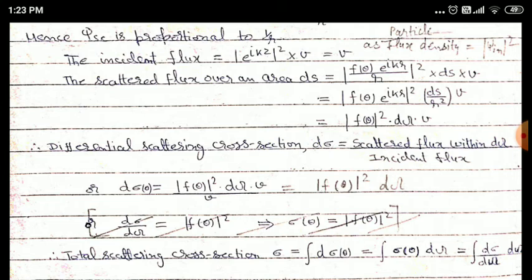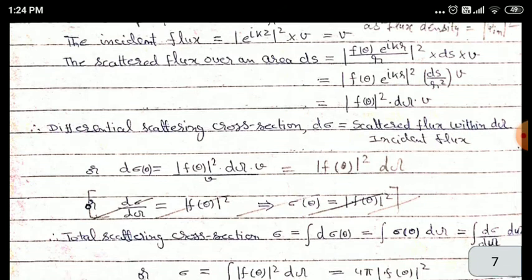This is the relation for differential scattering cross section when a beam of neutrons, or for that matter a beam of any nucleon or particles, is incident on a target.